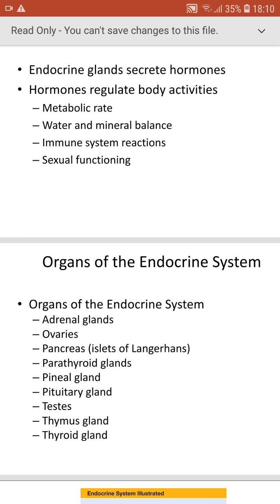And next, sexual functioning, nothing but the gonads: the ovaries in females and the testes in males. These two control the sexual functioning, and we also have the primary sexual characters and secondary sexual characters. The gonads will produce the ova and sperms, and also the hormones estrogen and progesterone by the ovaries, and testosterone by the testes, which maintain the secondary sexual characters.